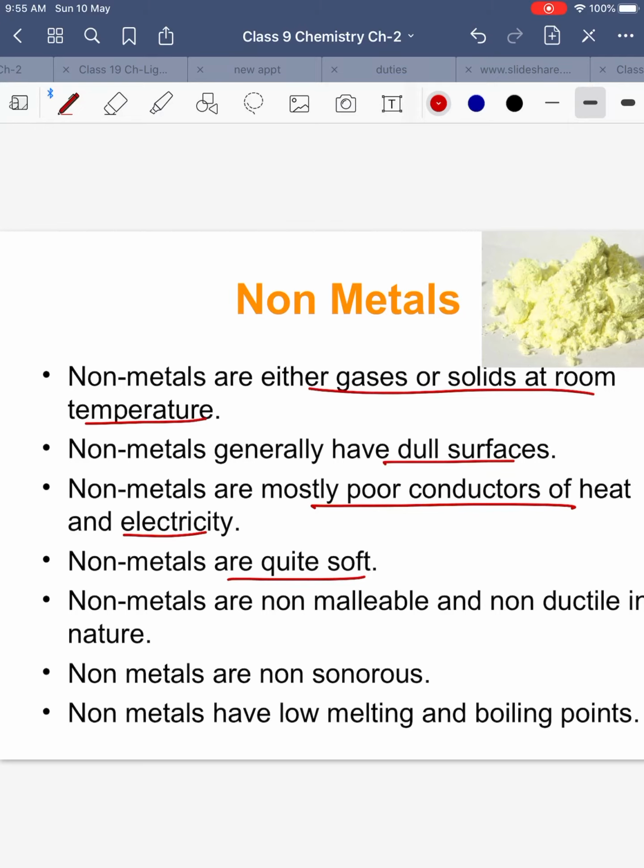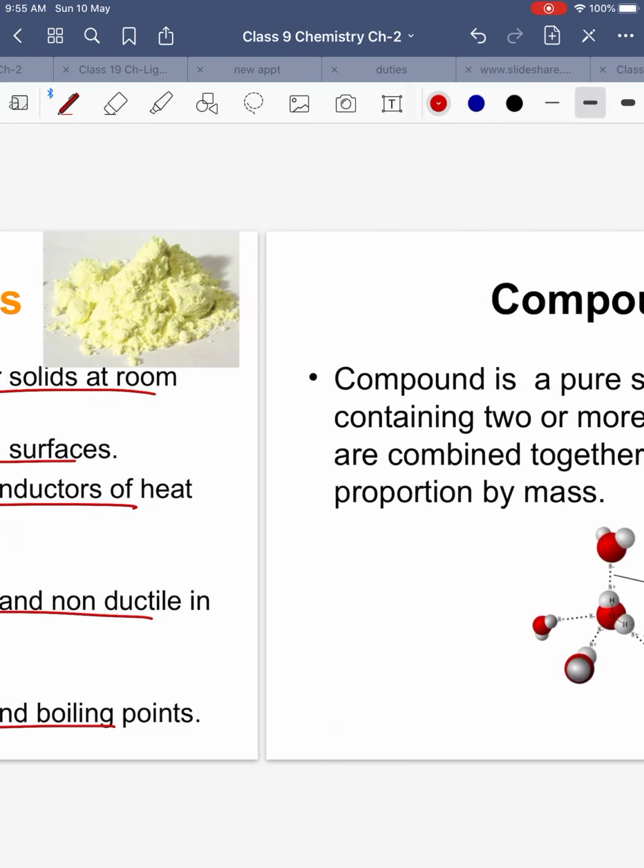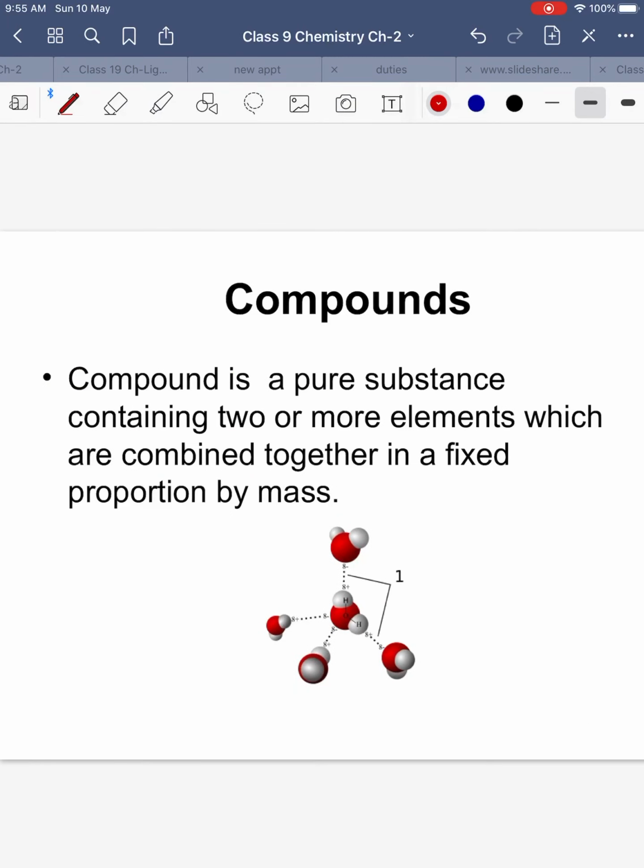If you take charcoal and if you strike its surface with a hammer, it breaks down. Similarly, other non-metals, they are brittle, means they break easily, they are not solid structures. Non-metals are non-malleable and non-ductile. We cannot draw wires or make sheets out of it because they are soft in texture. They're non-sonorous, they do not produce ringing sound, and they generally have low melting and boiling points.